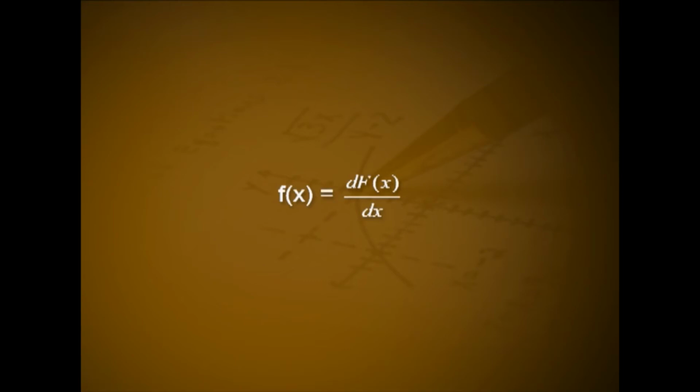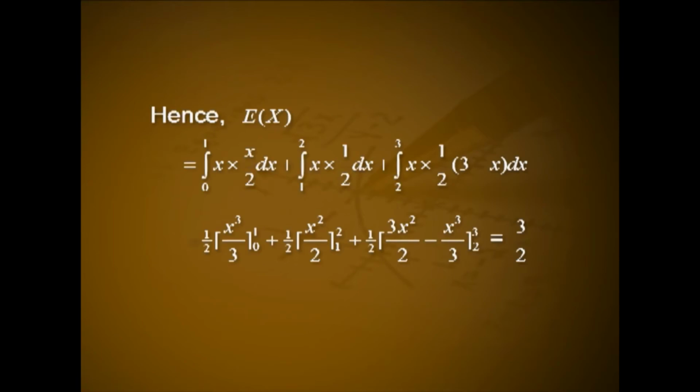Solution. From the given capital F of x of a continuous random variable, we can get the probability density function small f of x using f of x is equal to d by dx of capital F of x. So, f of x is equal to x by 2 if 0 less than or equal to x less than 1, 1 by 2 if 1 less than or equal to x less than 2, 1 by 2 into 3 minus x if 2 less than or equal to x less than 3, and 0 elsewhere.